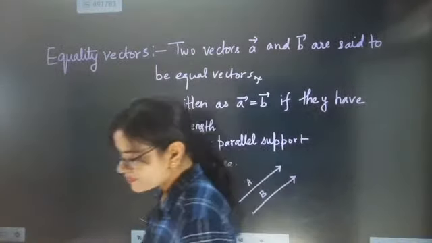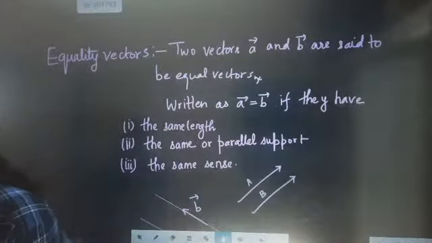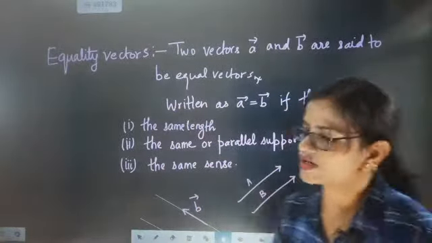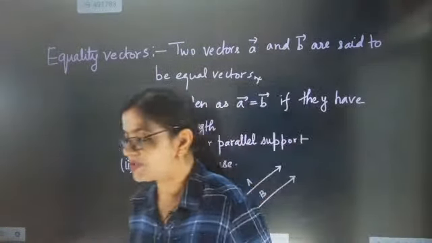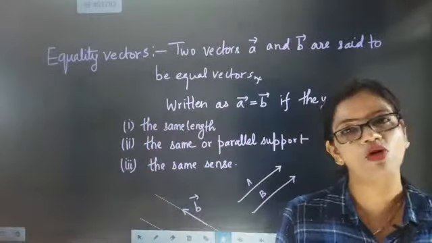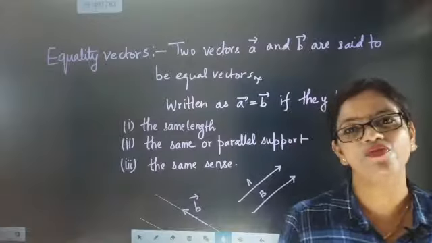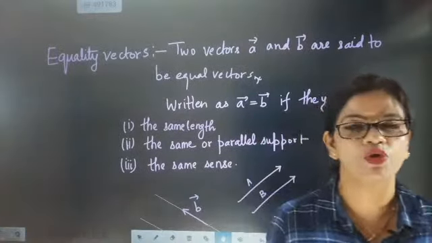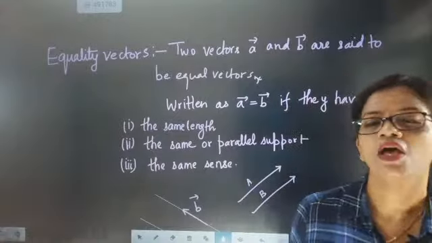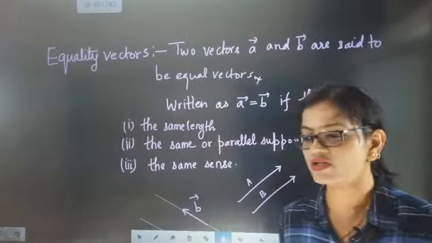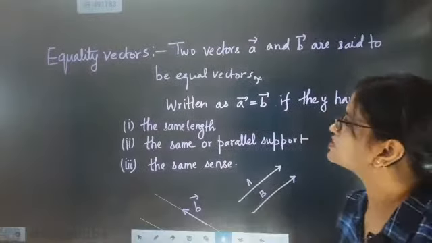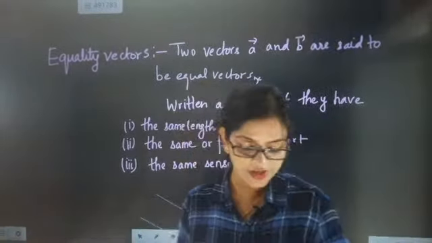Next we are going to start with equality of vectors. So when are two vectors equal? Till now we have understood that modulus is the magnitude of a vector, a vector is a physical quantity divided into two types, and we have understood the representation of a vector. Now we are going to go for some specifications. The first is when two vectors are said to be equal.